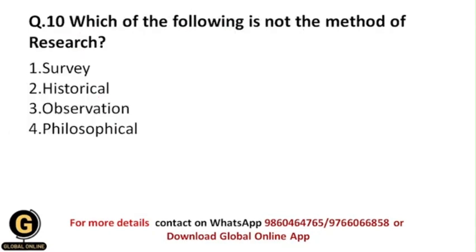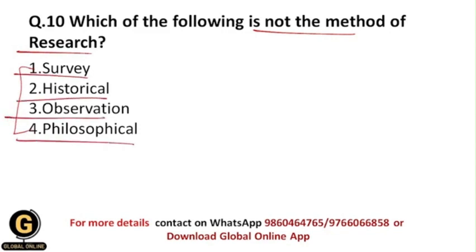Okay. Next is, which of the following is not the method of research? From these options, which is not the method of research, whether it is survey, historical, observation, or philosophical. Now students, we need to understand exactly what is a method of research.